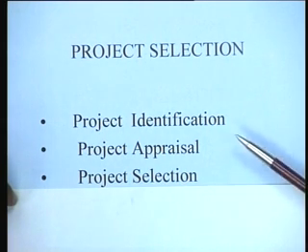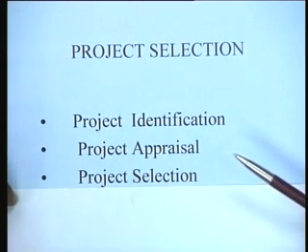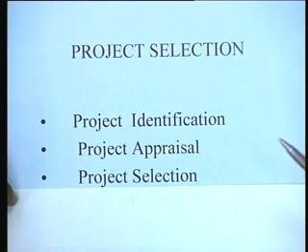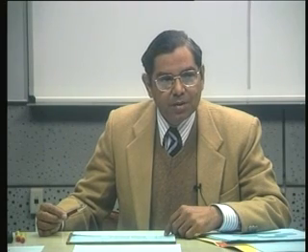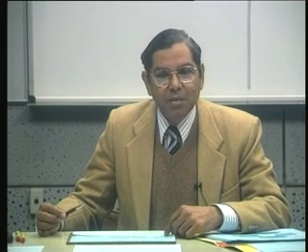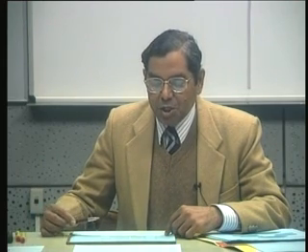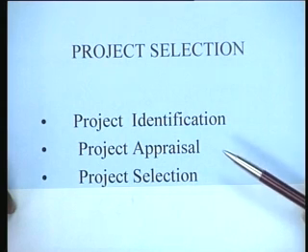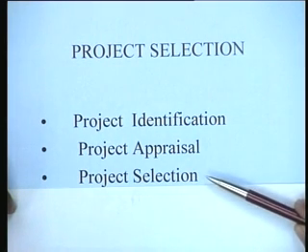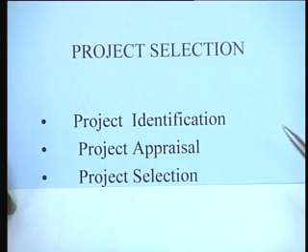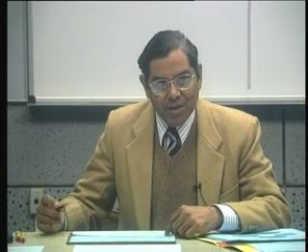Quite often all these three steps could be done simultaneously, concurrently. For instance, when I go to buy a particular product in the market, I might immediately like it. That means I have already undergone an appraisal in my mind, and I might immediately select that particular product. But when you are talking about projects which have massive investments involved, you have to make sure that they are properly appraised, and then you have a formal method of selecting the right kind of project. So this is essentially the phase of project selection when the birth of the project takes place.